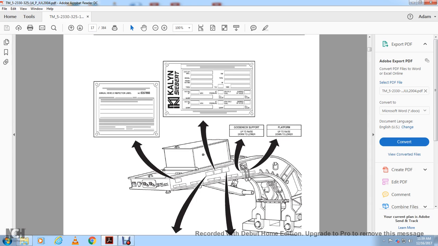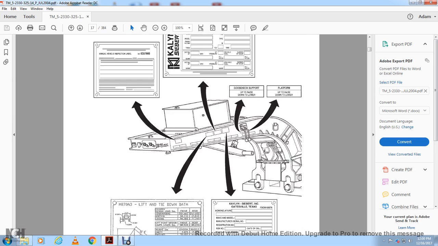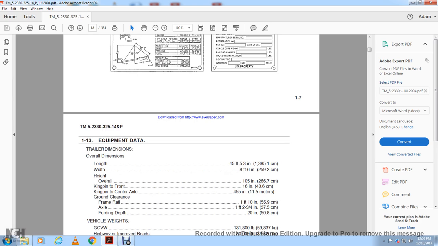Show the Army vehicle inspection plate with the lifting and tie down data, with the manufacturing model, the manufacturing number, rating capacity, date of the manufacturer rating, and equipment data. Overall dimension 45 feet 5 3/10 inches, width 8 feet 6.5 inches. Height overall 105 inches, kingpin to the front 16 inches, kingpin to the center axle 455 inches, ground clearance of the front rail 1 foot 10 inches, of the axle 1 foot 2 3/4 inches, forward depth of 20 inches.